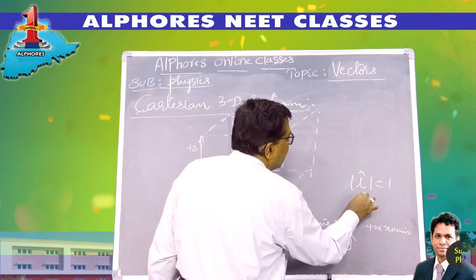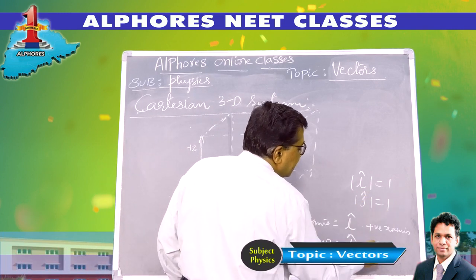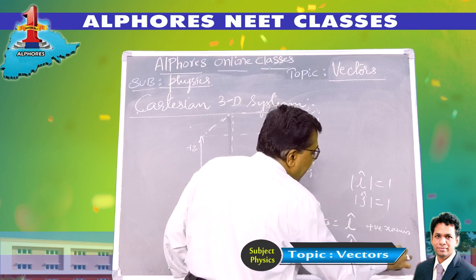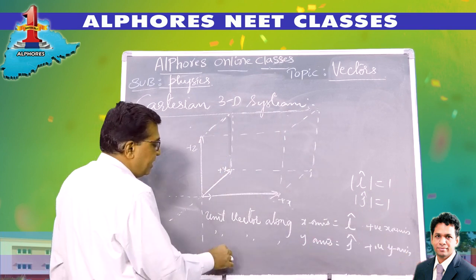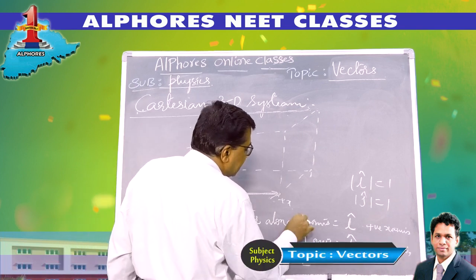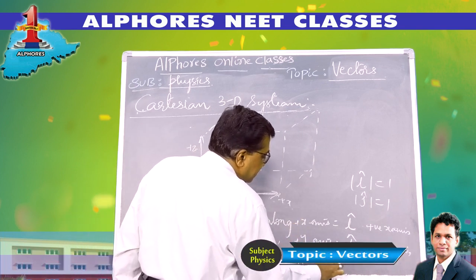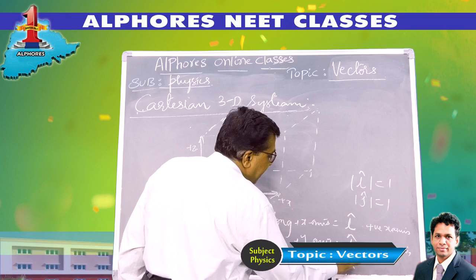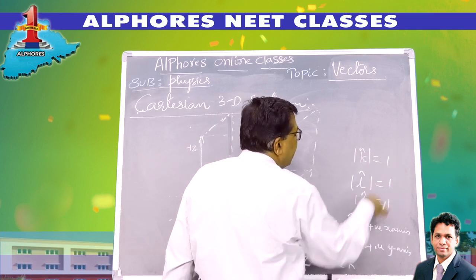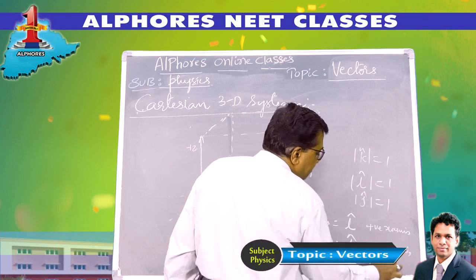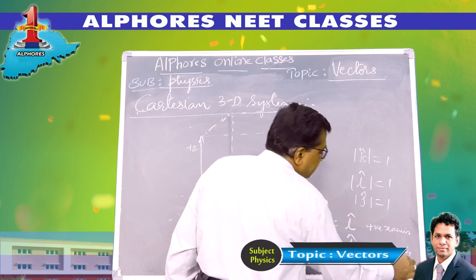Again, its magnitude is 1 and it is along the positive y-axis. Similarly, the unit vector along the positive z-axis is small k cap, right? Again, the magnitude of k is 1, along the positive z-axis.